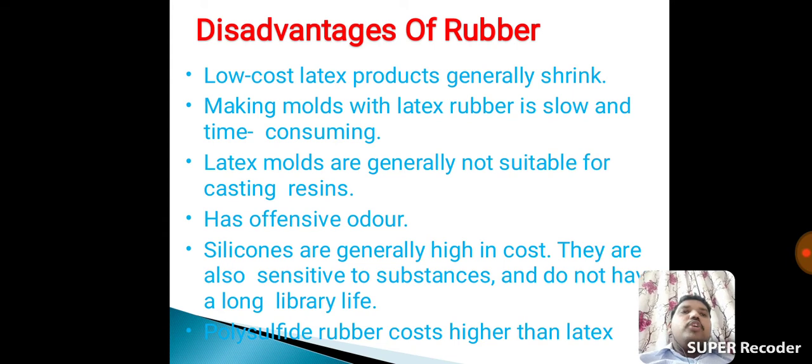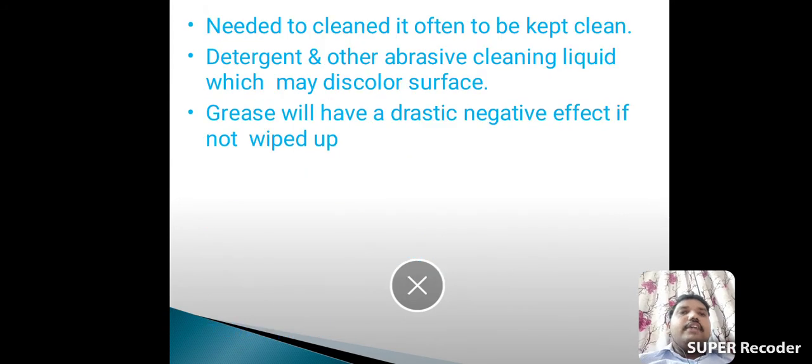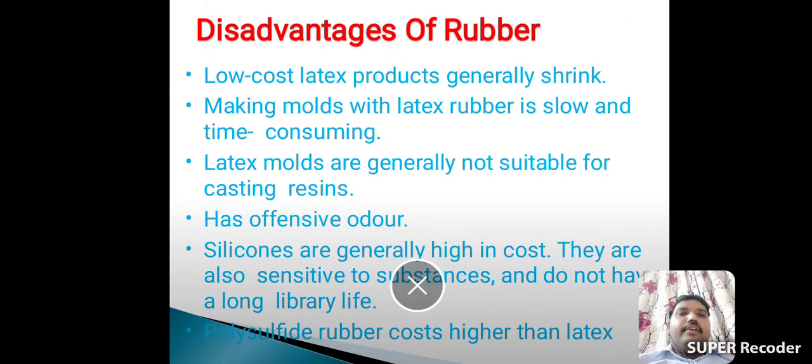Making molds with latex rubber is slow and time consuming. Latex molds are generally not suitable for casting resins.